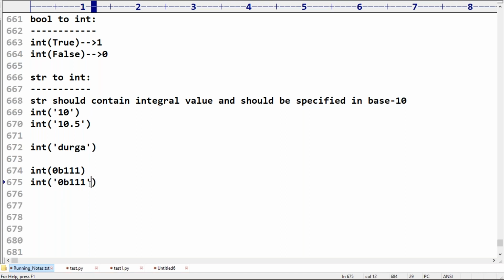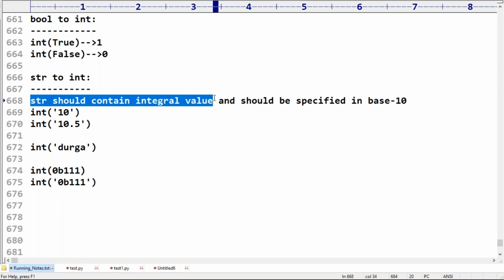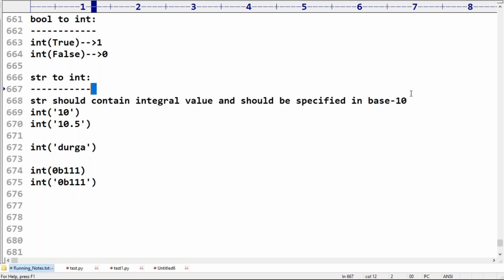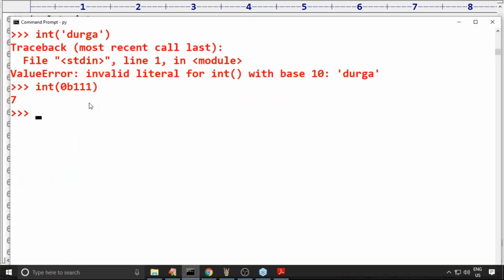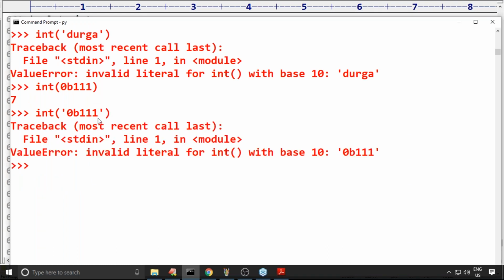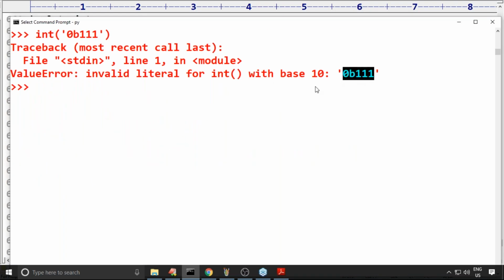now immediately there is an error, because str should contain only an int value, specified in base 10. Have you observed? It is not base 10. That's why we are going to get an error: invalid literal 0b111.